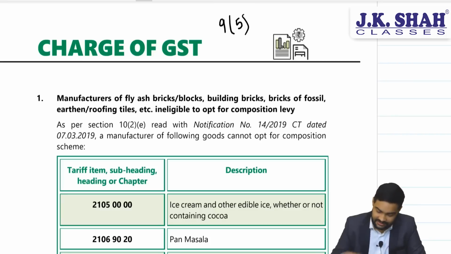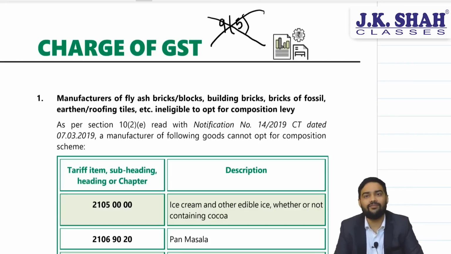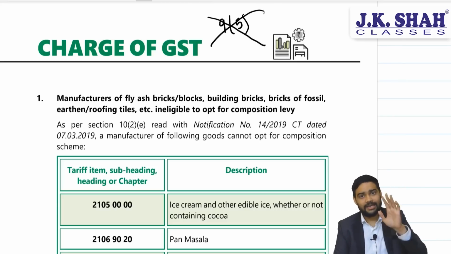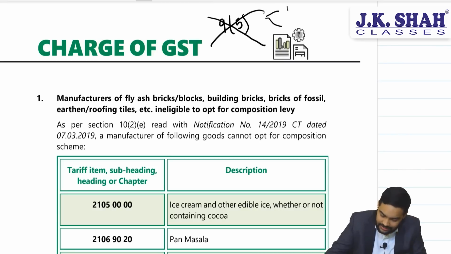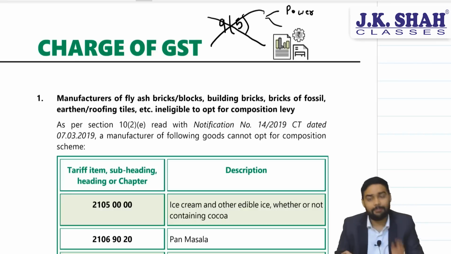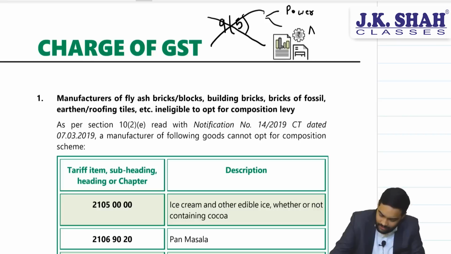That means, sir, can we ignore everything which is covered under 9.5? The answer is yes. It would not be required for your examination purpose, but you should know the power of 9.5. What is the power under 9.5? That the government can say that the e-commerce operator has to pay tax. That power you read for your exam, but what is notified you can ignore for your exam.